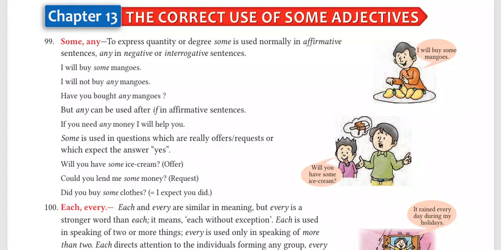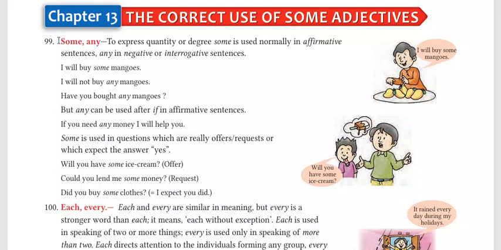And today's discussion will be about the correct usage of some adjectives. As you know, there are various adjectives and they have different functions in a sentence. If we want to make quality, impressive sentences, we have to understand some of the adjectives that are commonly used in our day-to-day English. So this discussion will explore some words as adjectives, and we will see how they better fit in a sentence and how they change the meaning of the sentence when they are added.